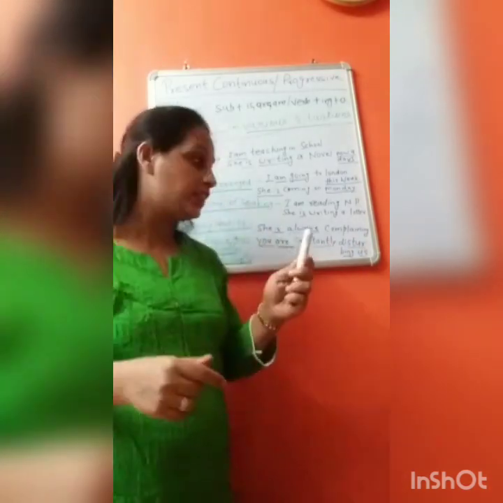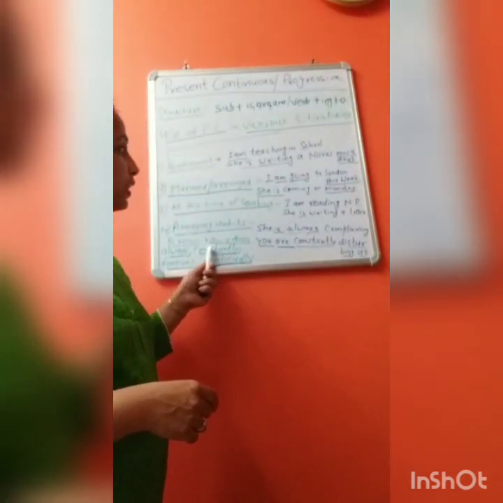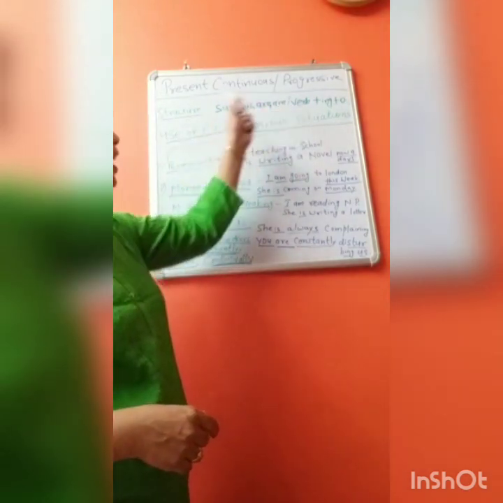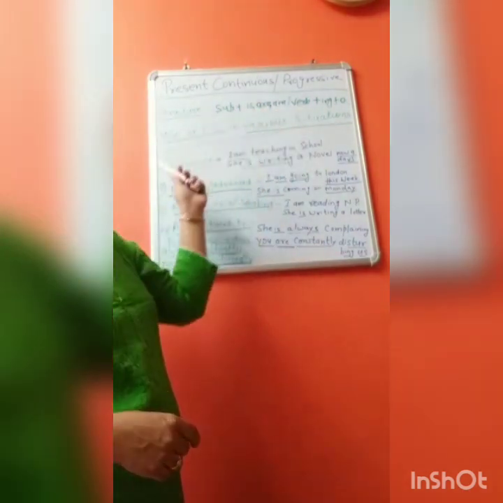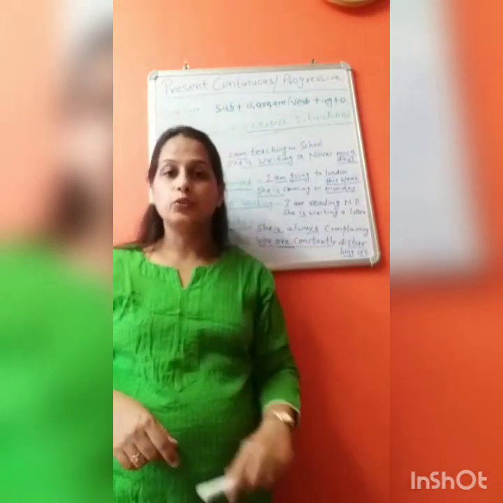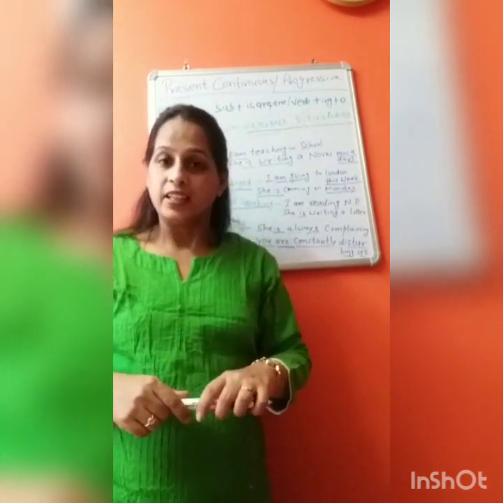Right? So these are the words which you can use in present continuous tense, and here are the structure and situations. You can read these examples so you will be able to use the present continuous tense.